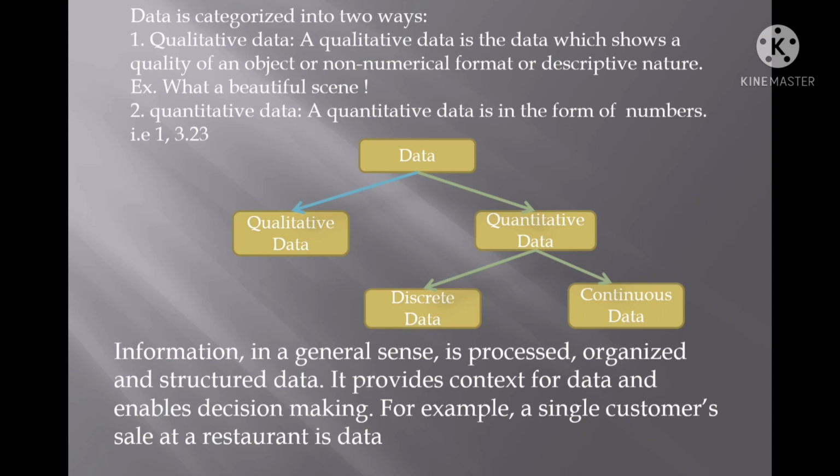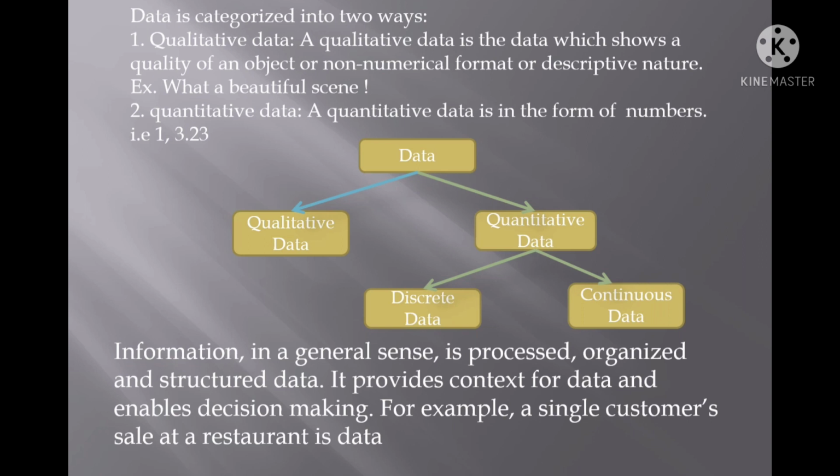If we say, what a beautiful thing, this is qualitative data. If we say, you have got very good marks, this is qualitative data. If you say, you are very good in maths, this is qualitative data. If you say, your height is too long, this is qualitative data. Data that we describe in terms of characteristics, characters and textual data will be considered as qualitative data.